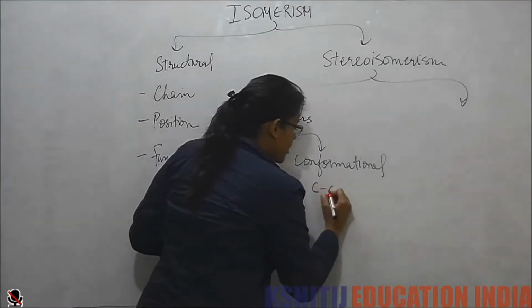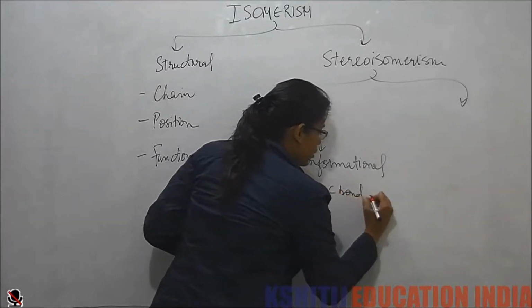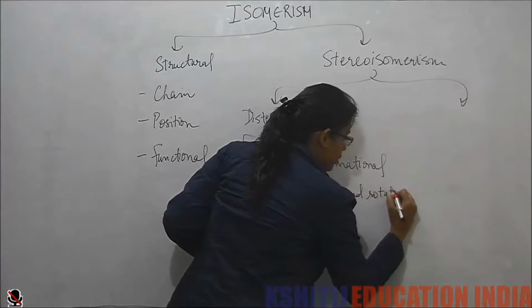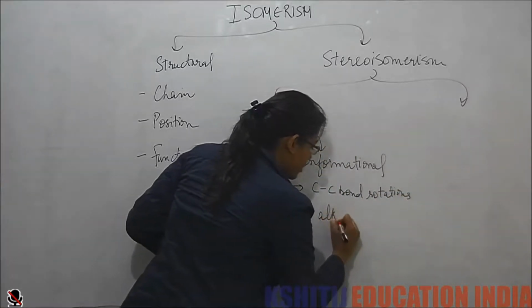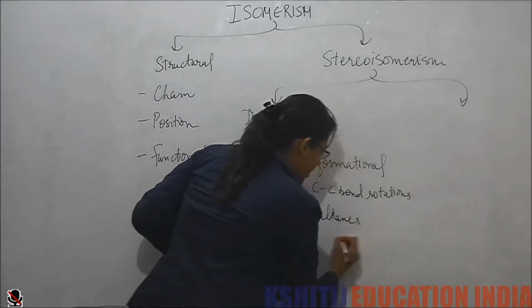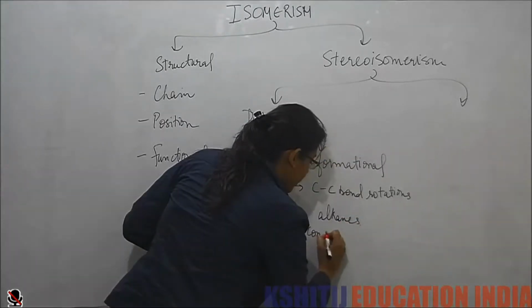So we studied C-C bond rotation. First we studied in alkanes, then we studied conformation in cycloalkanes.